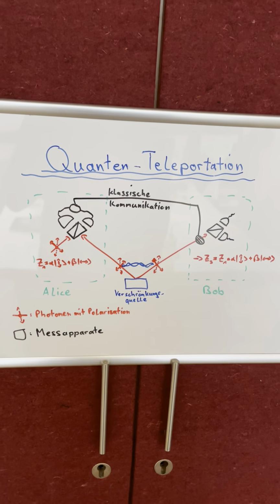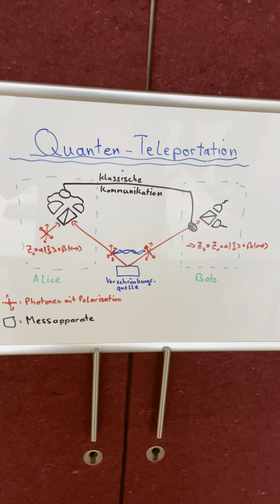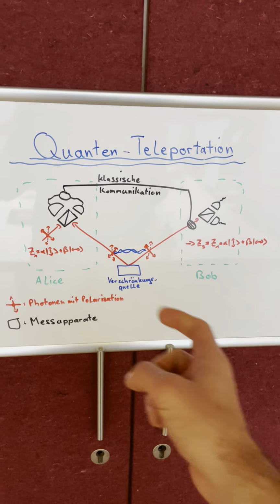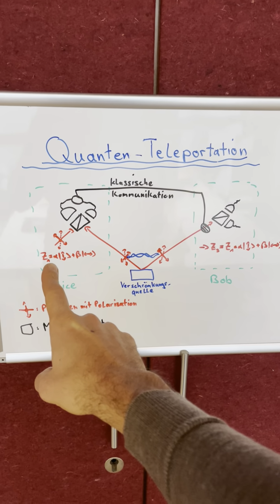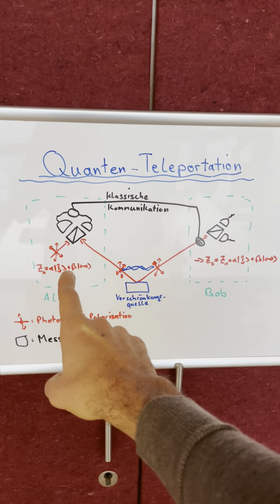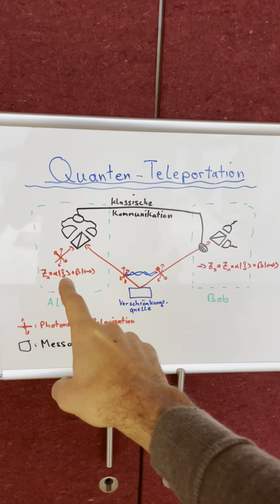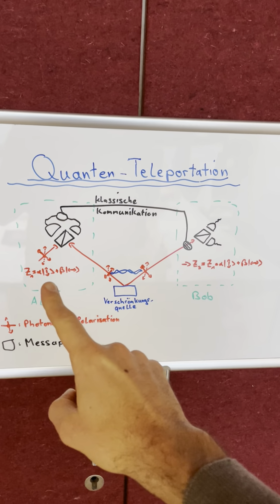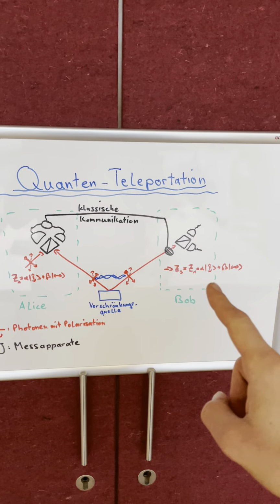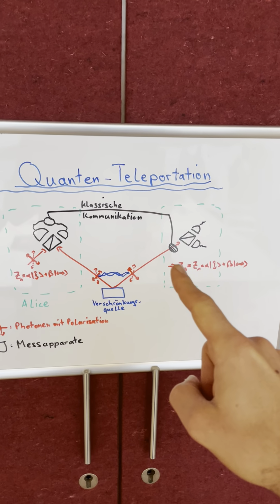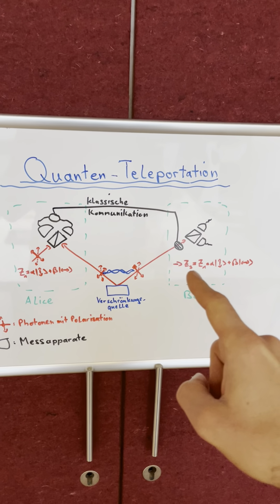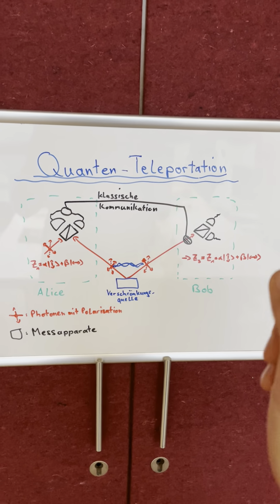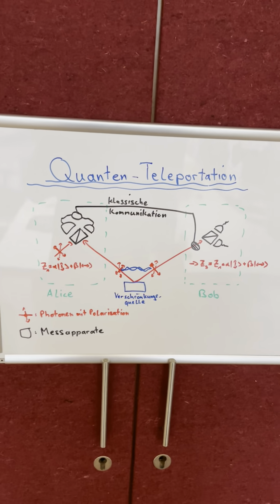This is basically the setup that the Zeilinger group demonstrated in 1997: the teleportation of a quantum state C1. This is a superposition of the polarization of a photon. This is photon 1, and it is teleported to Bob's lab, and the quantum state C3 of this third photon here is equal to C1 in the end, after the teleportation was successful.